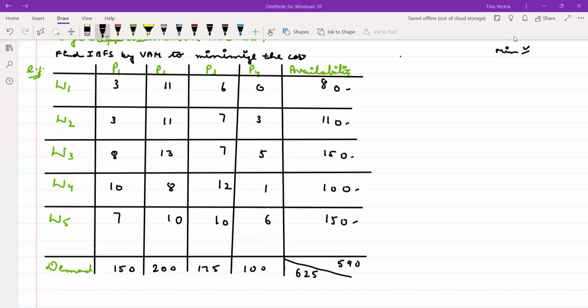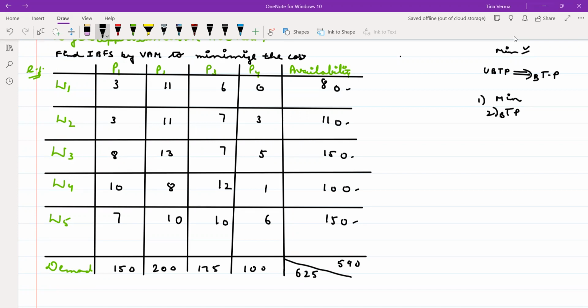So, is this a balanced transportation problem? No. We have done one case when we were given maximizing profit. I have already told you, but this is an unbalanced transportation problem. So I have to convert it into a balanced transportation problem. If you are given maximize and it is also unbalanced, firstly you will convert into minimization, then you will convert into a balanced transportation problem, right?